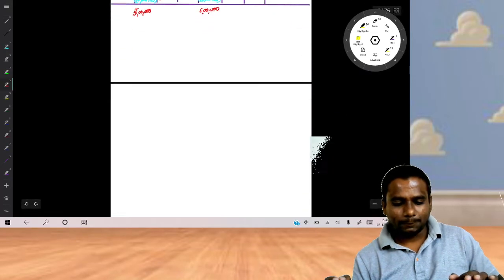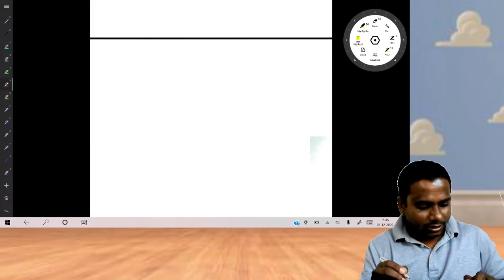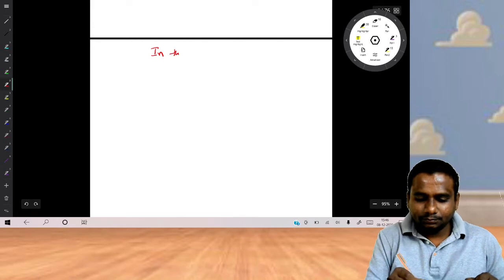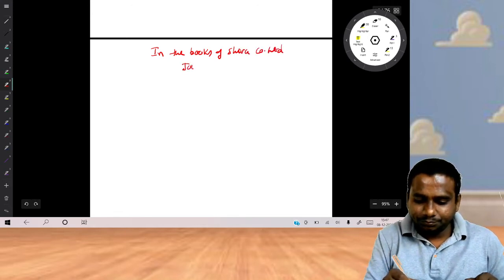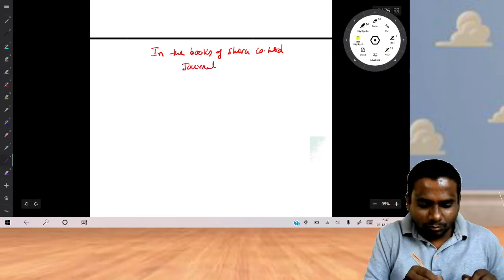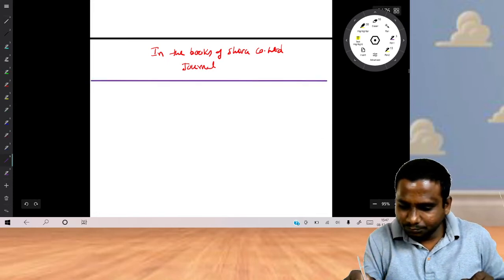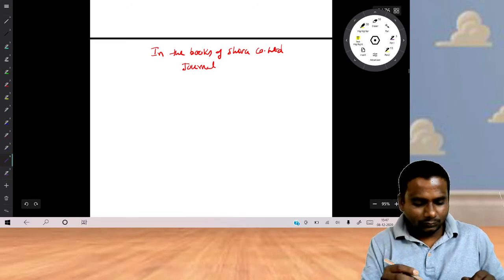Clear? Now come to journal. Draw the pro forma of journal. In the books of Shiva Company Limited, journal. Okay, fine. Now draw the journal pro forma.